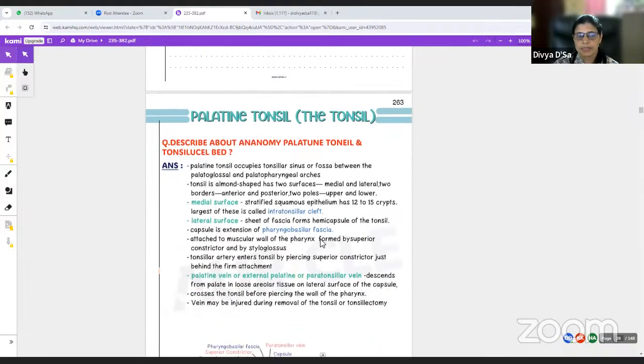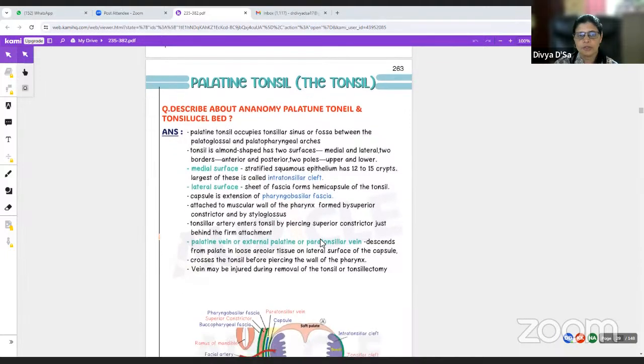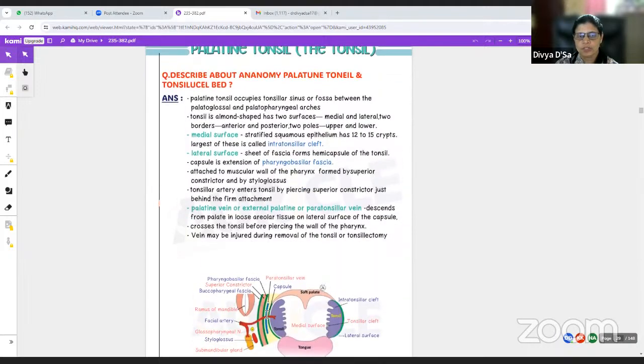Next, coming to the palatine tonsil. Okay, so the palatine tonsil occupies the tonsillar sinus or the fossa, between the palatoglossal and palatopharyngeal fold. So the tonsil is almond shaped. It has two surfaces, medial and lateral, and two borders, anterior and posterior, two poles, an upper pole and a lower pole.